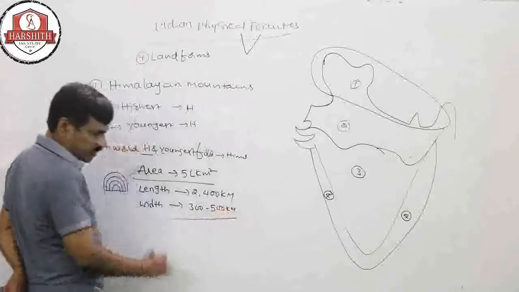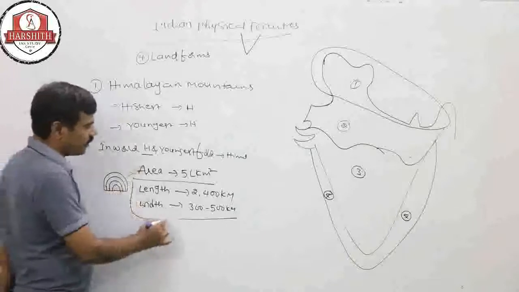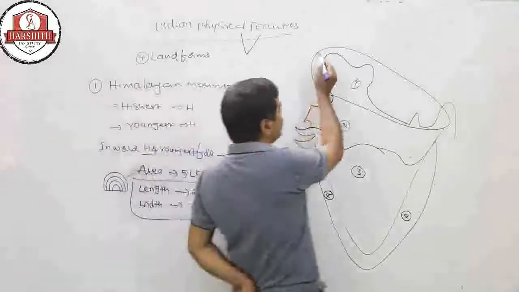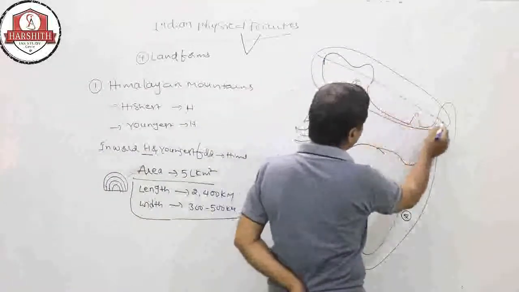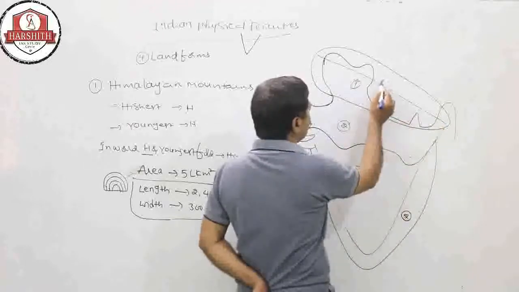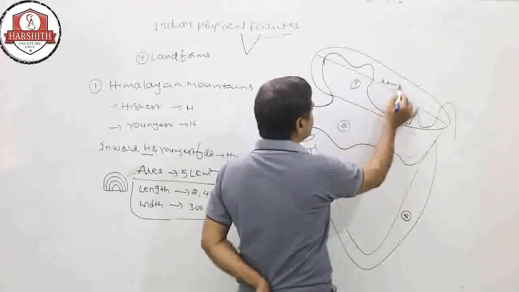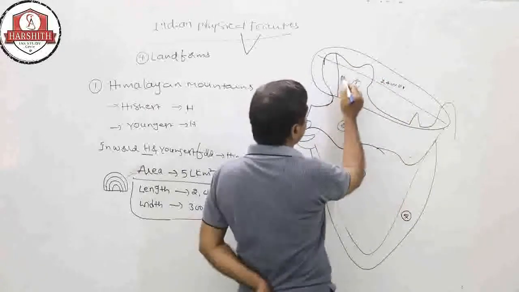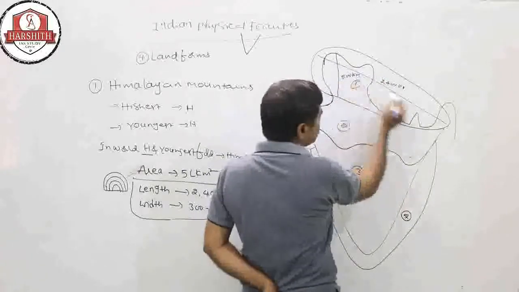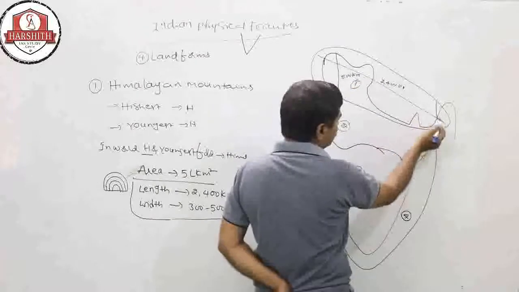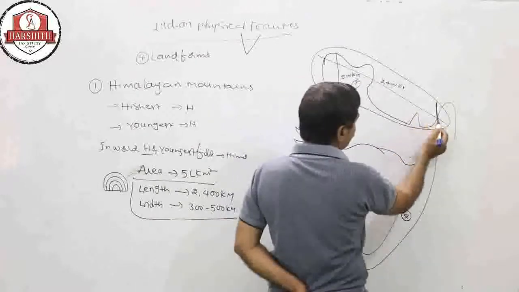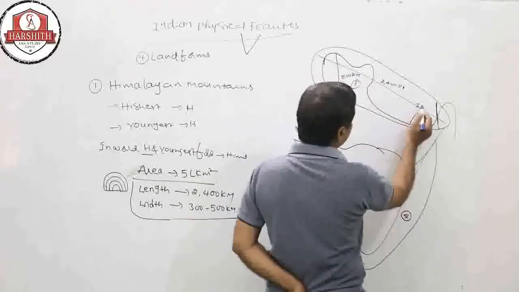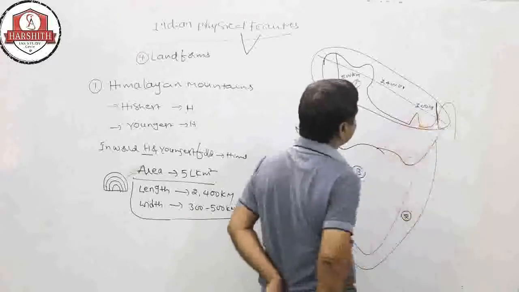The maximum width, 500 kilometers, is in Ladakh and Jammu Kashmir, and it is much less in Bhutan, about 300 kilometers.